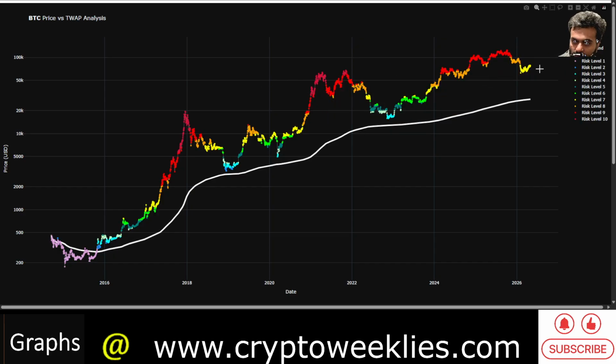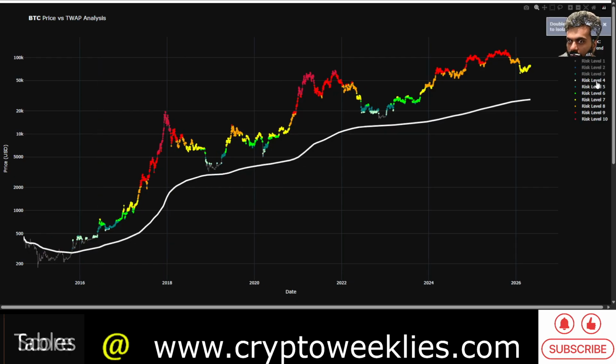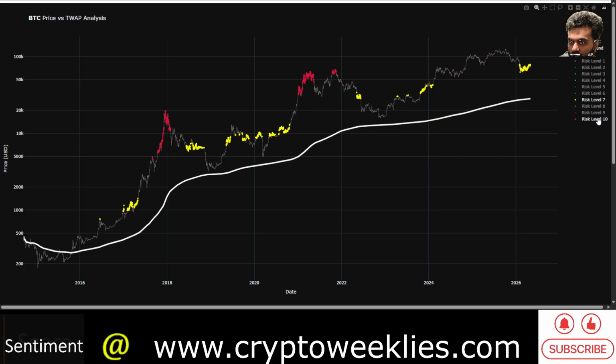Yet the fundamentals stay the same or similar, in that the proportional distance between the price and the time-weighted average price informs these risk levels, which is this yellow risk level, risk level 7. I'll get rid of the other risk levels for us to spend some more time on risk level 7, especially in the typical bear market years, per the 4-year cycle theory for Bitcoin.